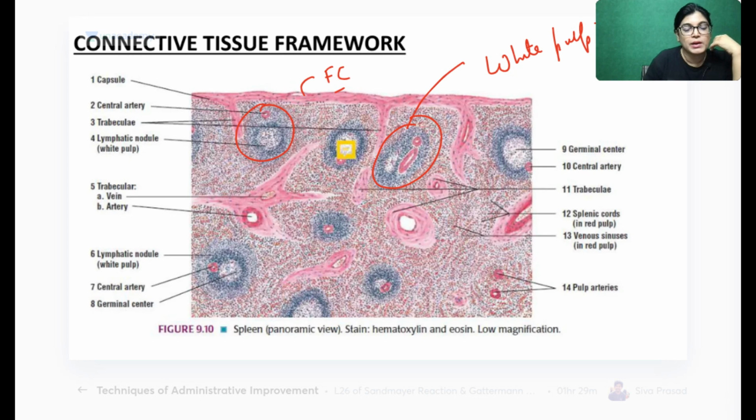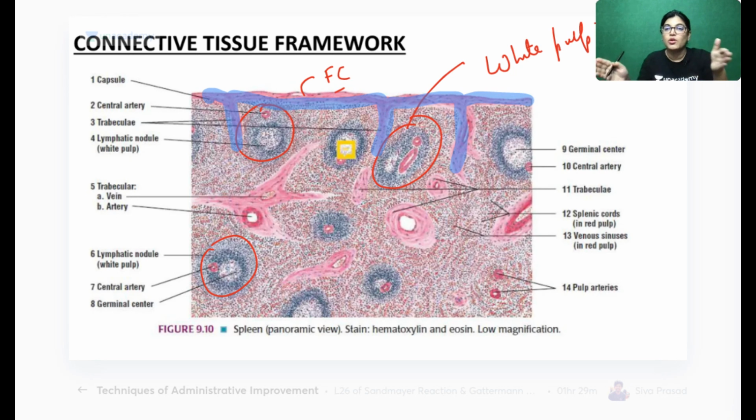No, Shivank, don't get confused with that. This outer covering is the fibrous capsule. From the fibrous capsule, a certain part of it goes inside and divides the spleen into lobules.